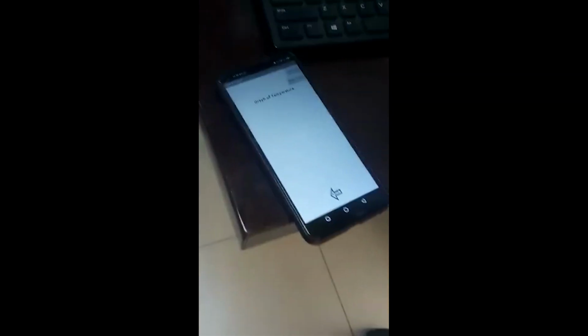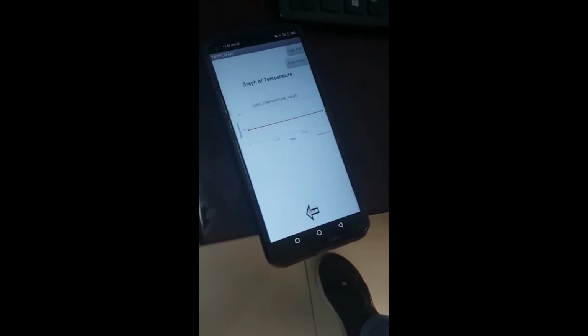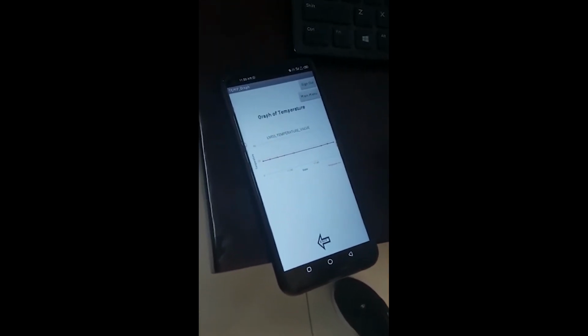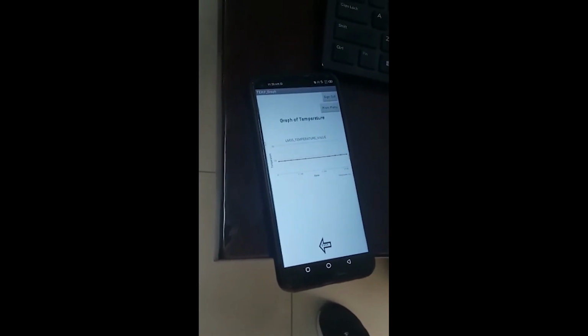If I click here on the temperature value, we are getting the same value 22.58, and here is the rounded value of 23. And if I want to get this graph on my application, if I click on the temperature graph, I will have the same graph of temperature right on my application. This is the same graph of ThingSpeak that is being used on this cloud server, and the same graph is also shown on our application. This is how the temperature sensor gets data from the NodeMCU first, and then to ThingSpeak, and from ThingSpeak we are getting the data to our application.